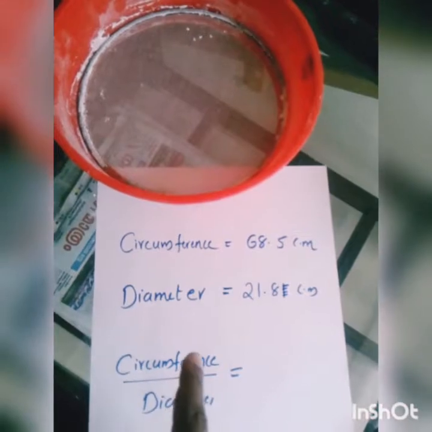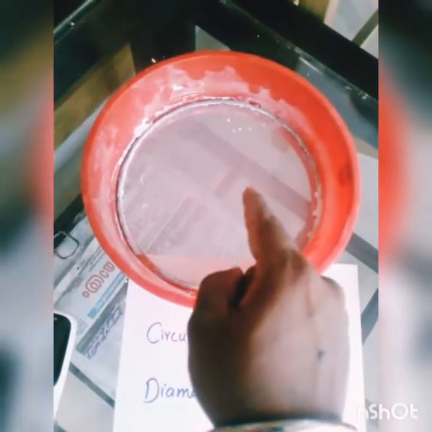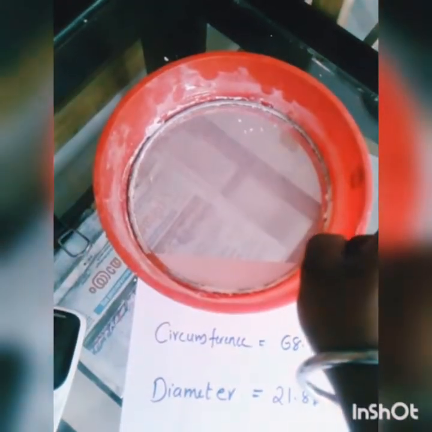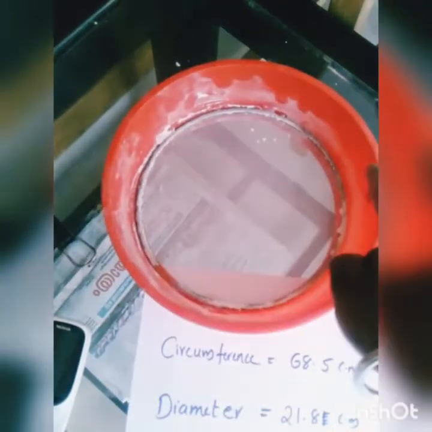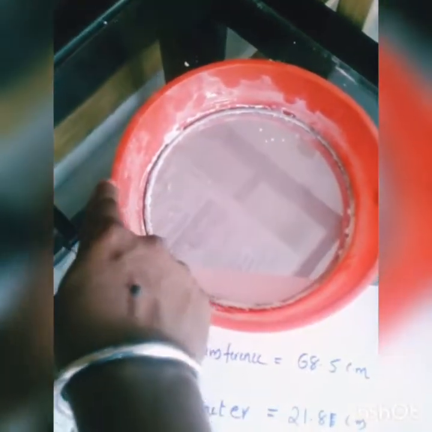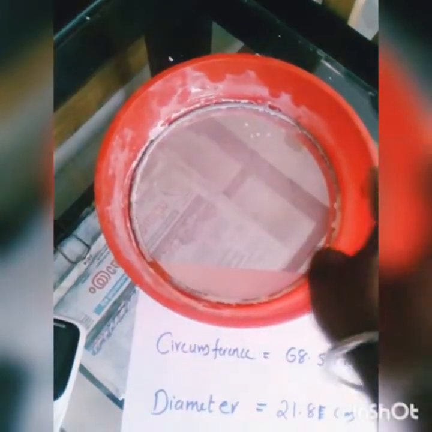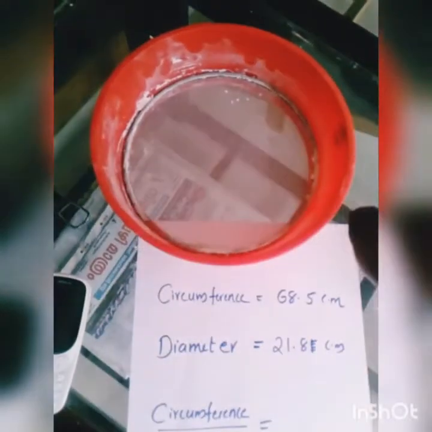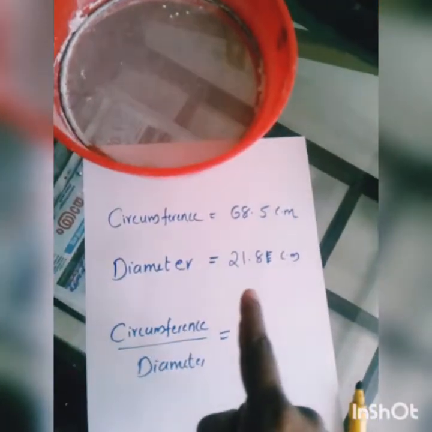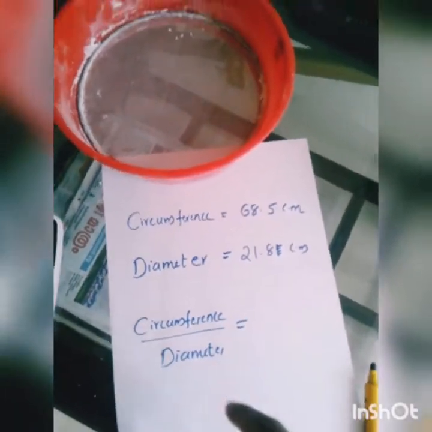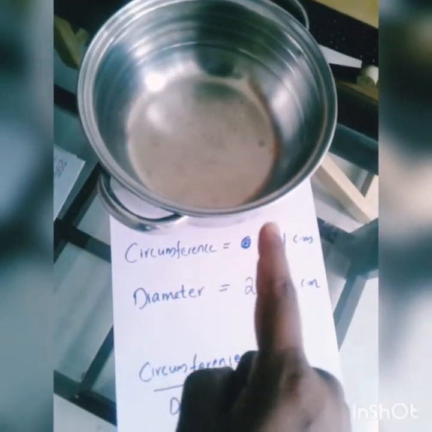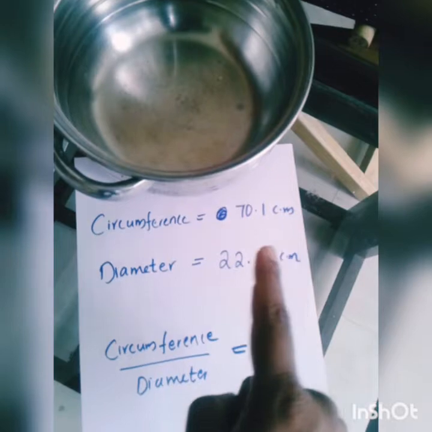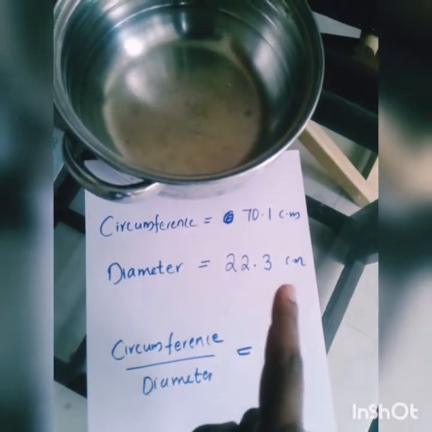And the diameter: how can we measure it? It is a line that passes through the center of a circle from one point of the circle to the other end point. That means this is the diameter, through the center. If you draw a line from here to here through the center of the circle, this is the diameter. I measured its length also, and it is found to be 21.8 centimeters. And here also, the circumference is found to be 70.1 centimeters, and the diameter is found to be 22.3 centimeters.